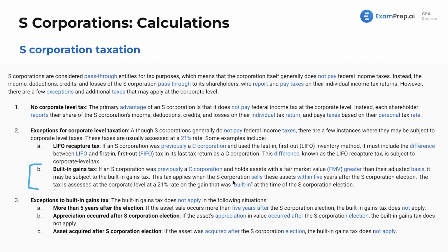This tax applies when the S-Corporation sells these assets within 5 years after the S-Corp election. Basically, the IRS is saying, all right, if you've been an S-Corp for 5 years, you're probably holding on to it long enough, or, that's just their rule.